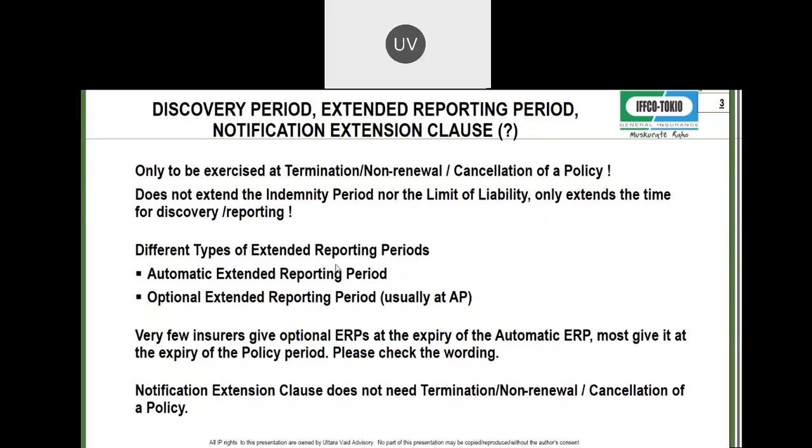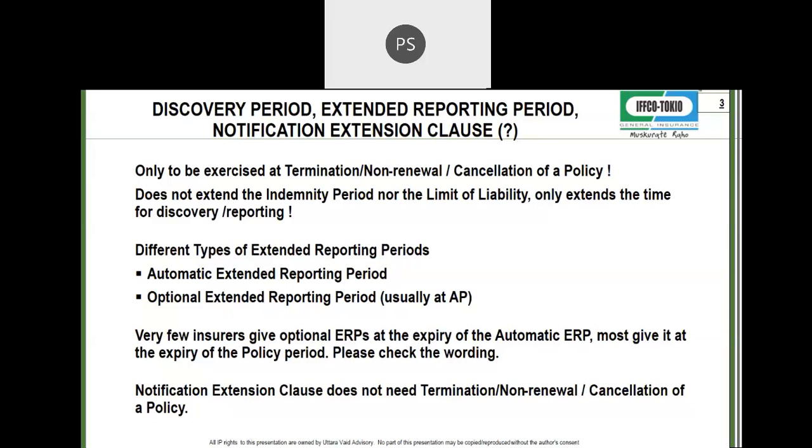So the insurer will say, if let's say that you are discontinuing the company or that factory, wherever, you're discontinuing the company only, that was one subsidiary that has been wound up. Now, obviously, you're not going to renew the policy for that subsidiary. The policy stands to be terminated. So now you go back to the insurance company and say, listen, I'm never going to renew this policy, but 90 days is a little inadequate because people might come back after 4 months, people might come back after 6 months and say, your factory caused this disaster.